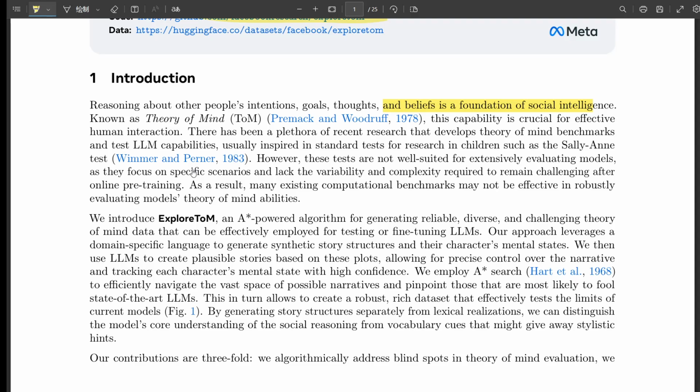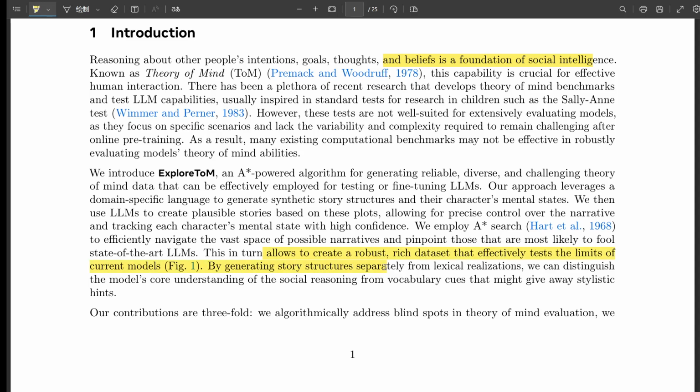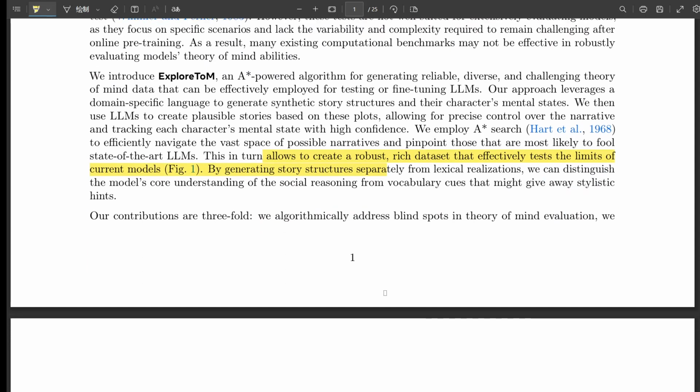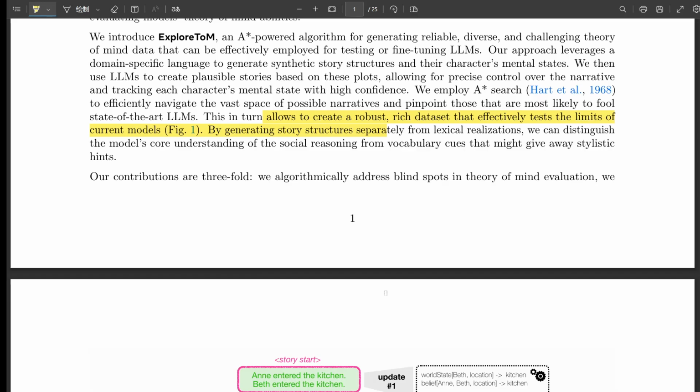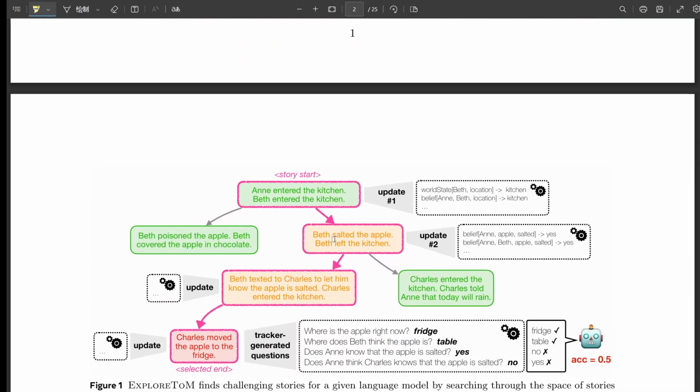Exactly. Okay, I'm on the edge of my seat. How did the AI do in this culinary mind game? Well, this is where it gets really interesting. Even the most advanced LLMs like Llama 3.1 70B and GPT-4o, they performed terribly on these ExploreToM tests. Really? How bad are we talking? I mean, think single-digit accuracy. Some models scored as low as 0%. Oh, wow. And GPT-4o, which is considered one of the most capable LLMs out there, only achieved 9% accuracy. That's a failing grade for sure.